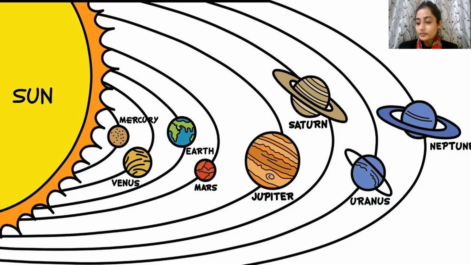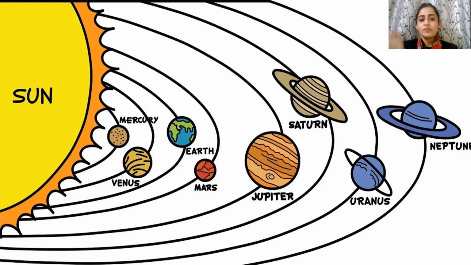Okay, so now children, these all 8 planets should be learned in a series. We can see the sizes here, and we can see some planets with rings, right? And which is our planet? I think we all know that, and that is the 3rd planet, the Earth, the blue planet, right? As you can see, there is a lot of blue in our planet, and it's the most beautiful too. Yes, and we can see many other things as well.